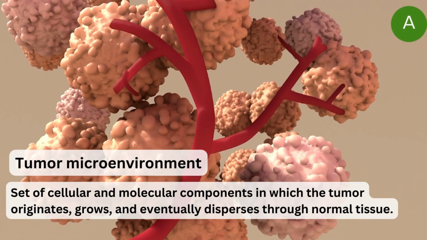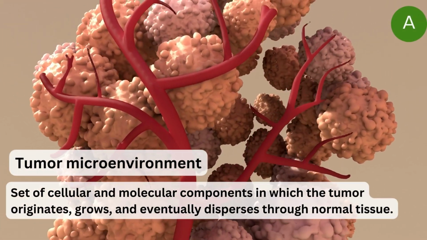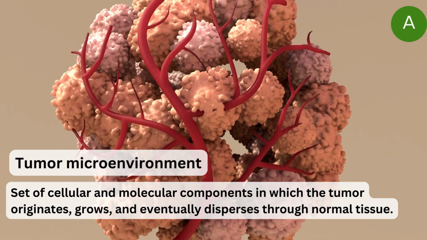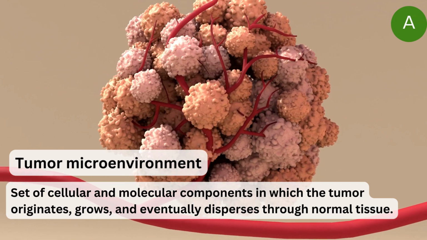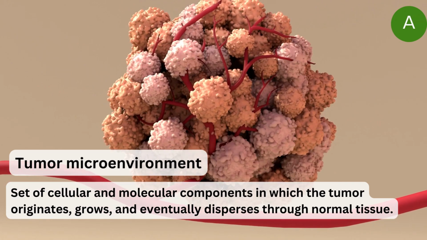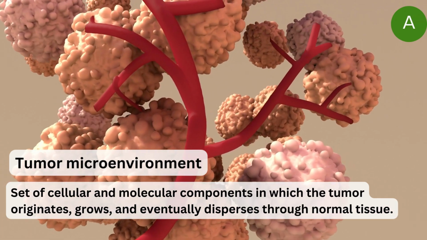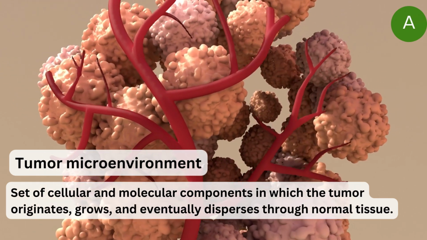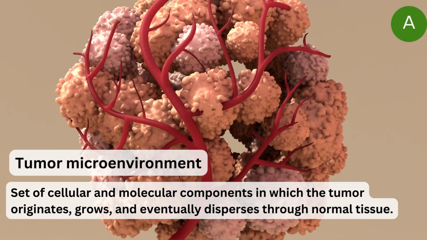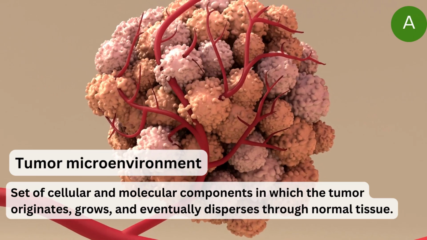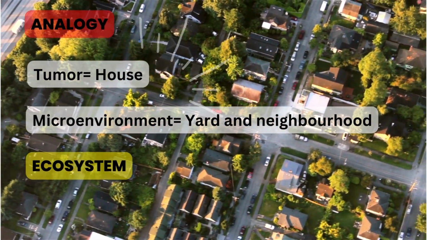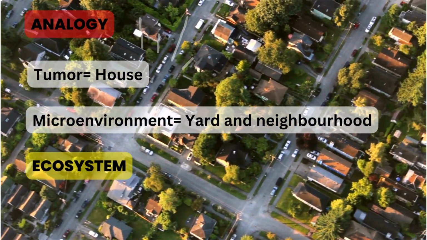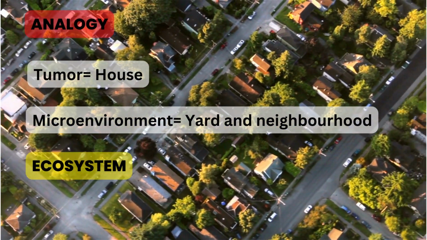The microenvironment of a tumor is the set of cellular and molecular components that form the contact and in which the tumor originates, grows, and eventually disperses through a normal tissue. These particular cells and molecules are in intimate contact with the tumor cells and participate in the two-way communications that ultimately support tumor progression.